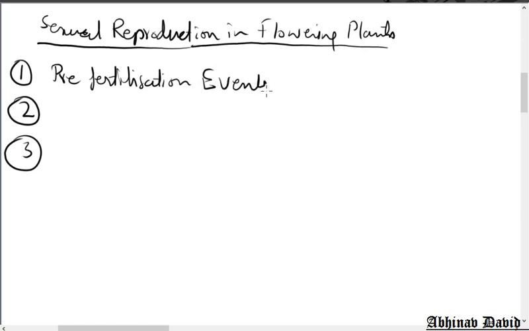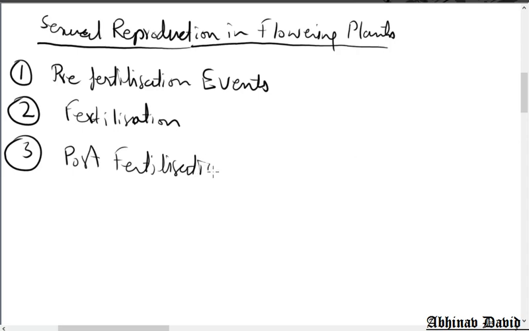The things which take place before fertilization, and then fertilization takes place. Fertilization means fusion of male and female gametes. The second step is fertilization, and the third is what happens after fertilization, so post-fertilization.